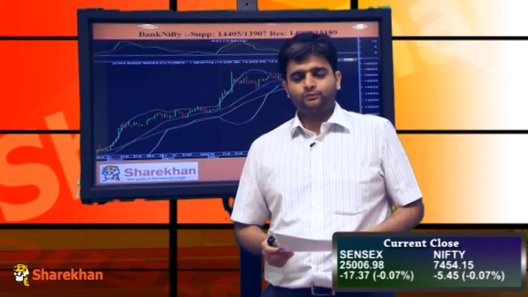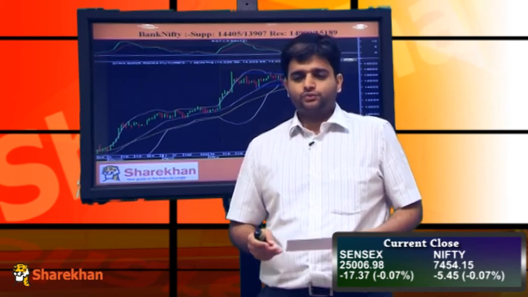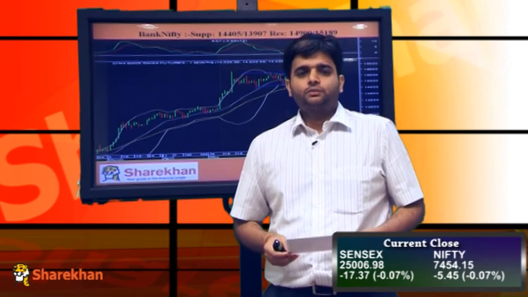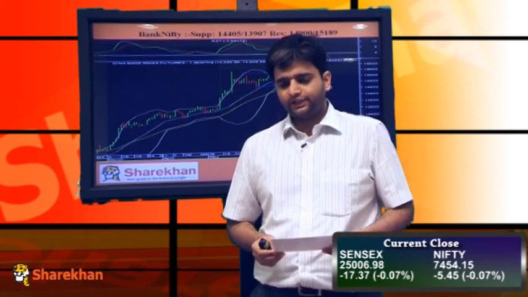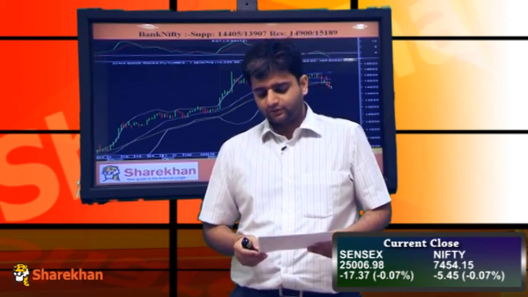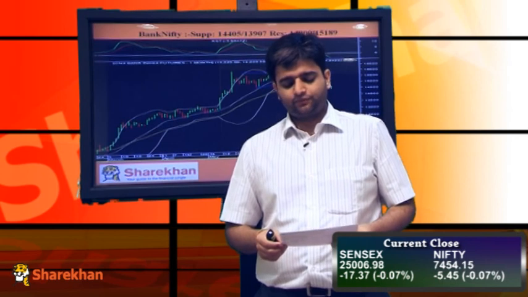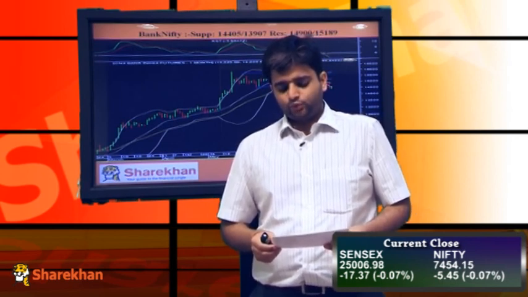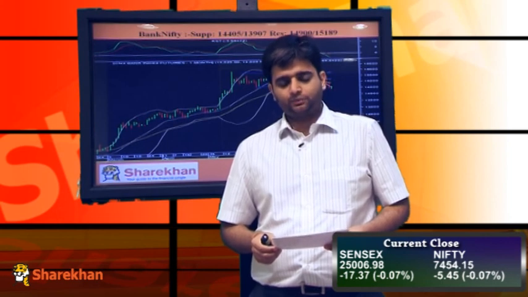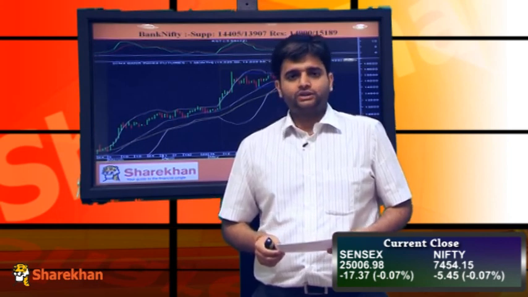So overall friends, our view on the Nifty still remains negative. Today was the 5th consecutive day when the Nifty has closed in the negative. On the hourly chart, we can observe positive crossover on the momentum indicator. So if we get a bounce in the coming trading sessions, traders should go short near resistances. Resistances are placed at 7515 and 7562. On the downside, crucial supports are placed at 7422 and 7370. That's all for the day.